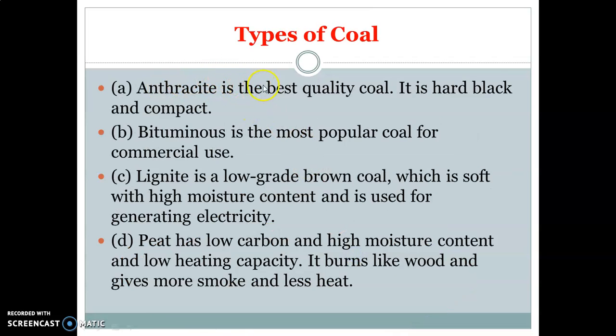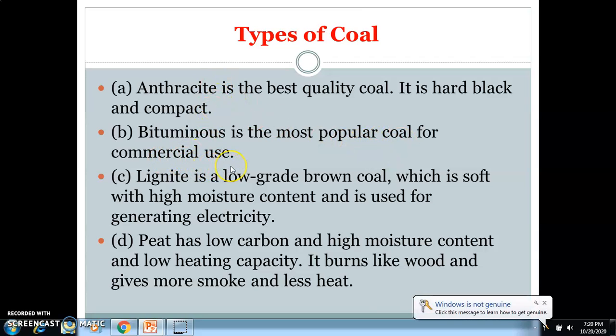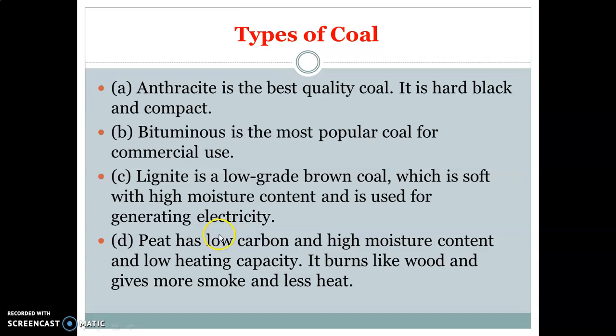Now next, types of coal. There are 4 types of coal: anthracite, bituminous, lignite, peat. The best quality coal, which is black, hard or compact in nature, that is anthracite. Next most popular coal after anthracite is bituminous, which is mainly used for commercial purposes. Next is lignite. Lignite is a low-grade brown coal which is used for generating electricity. And very poor quality coal is peat.